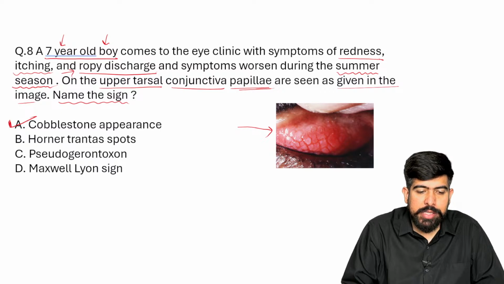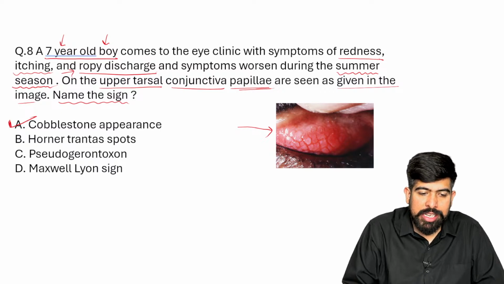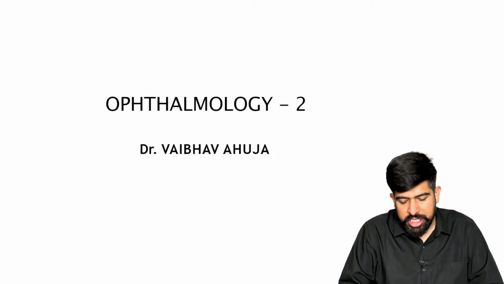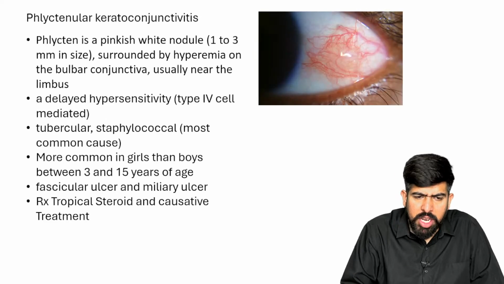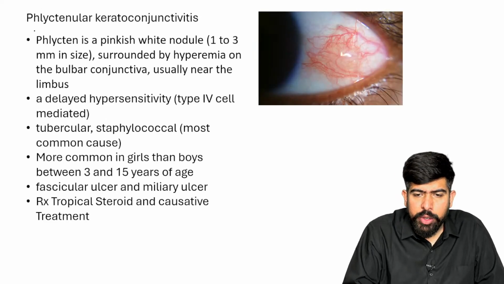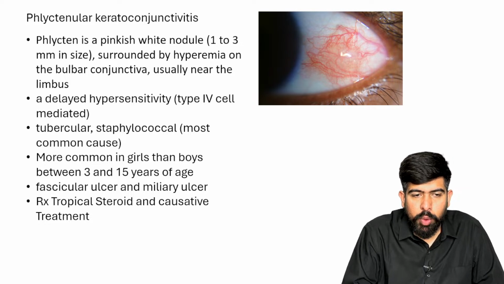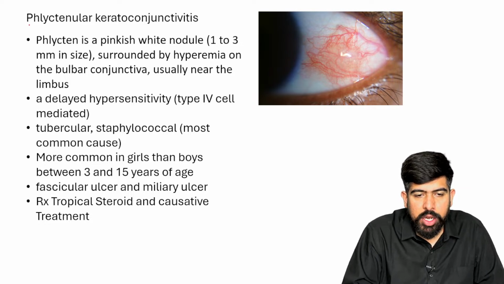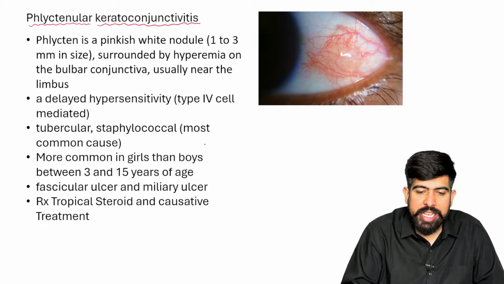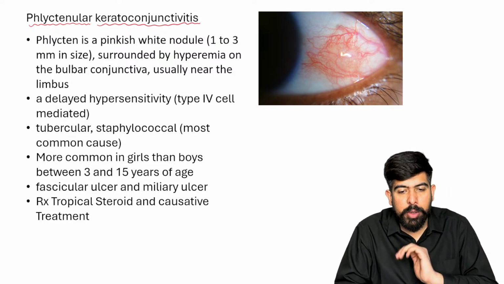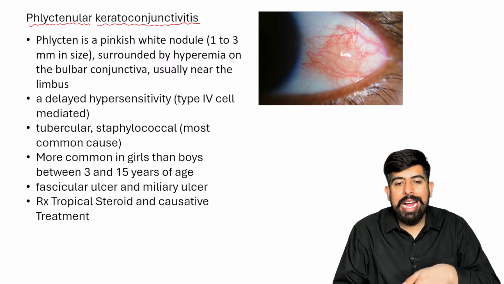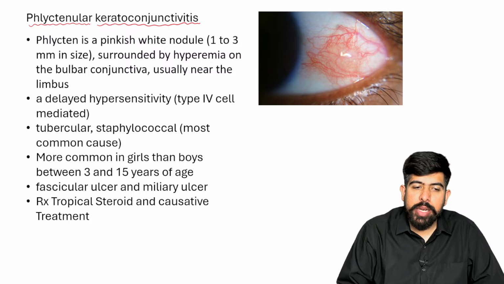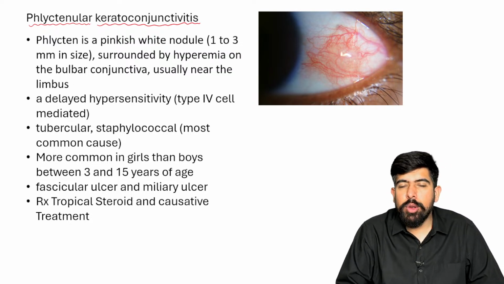Before starting it, as we are talking about the conjunctiva topic, one more topic is related to your conjunctiva, which is phlyctenular conjunctivitis. This is an important topic, known as phlyctenular keratoconjunctivitis. We talked about the VKC, vernal keratoconjunctivitis, in the last part. So now we have to talk about a different type of conjunctivitis. The first one is phlyctenular conjunctivitis.